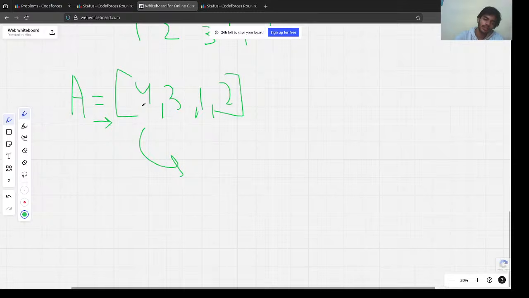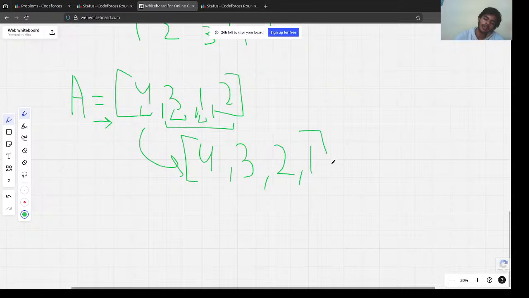Is 4 the largest element available? Yeah, it is. Let's put it here. Then is 3 the largest element available apart from this? Yeah. Is 1 the largest element here? No, it's 2, so let's mark 2. And the remaining element is 1, so we mark it 1.